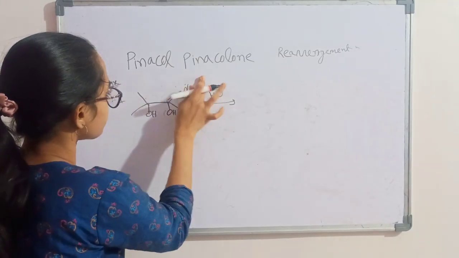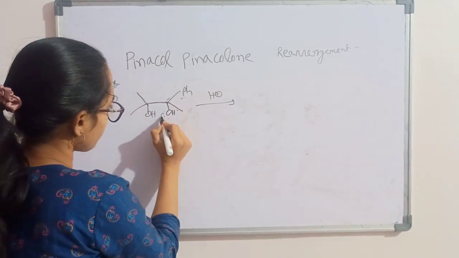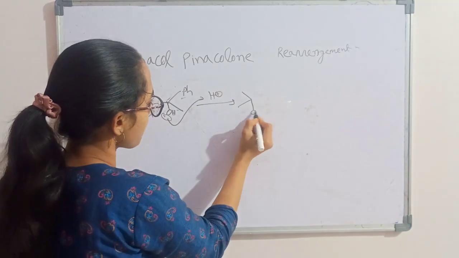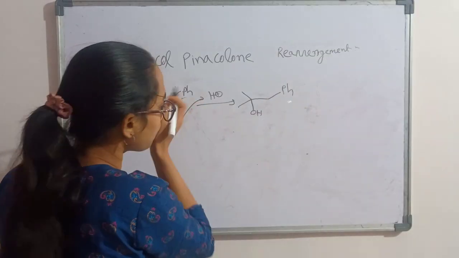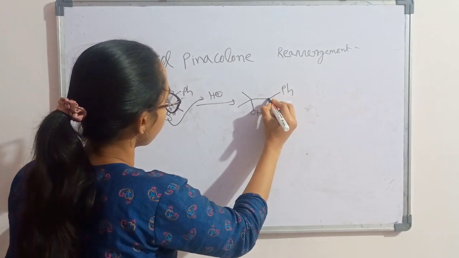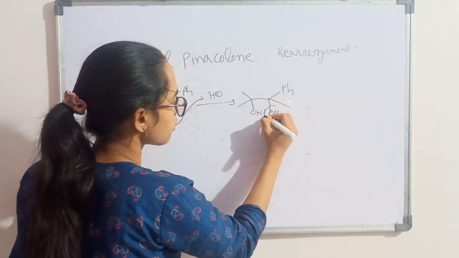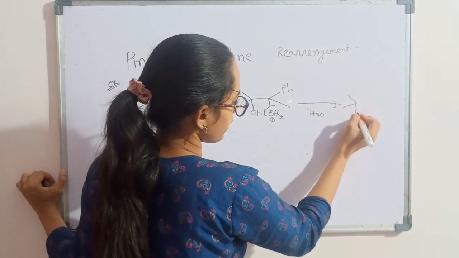Now this will affect here. H2+, it will give water, and form the carbocation.